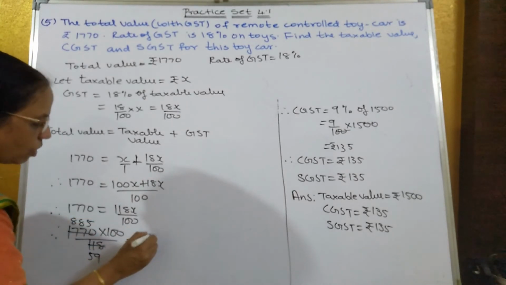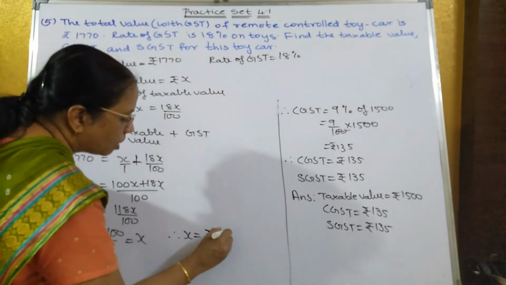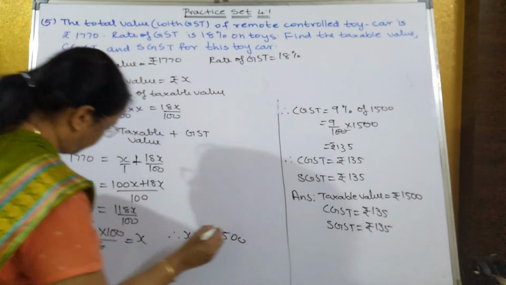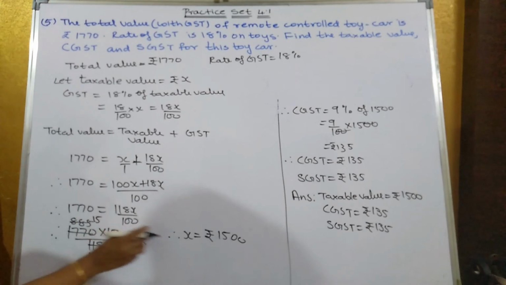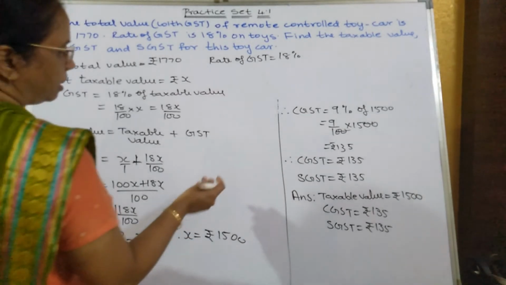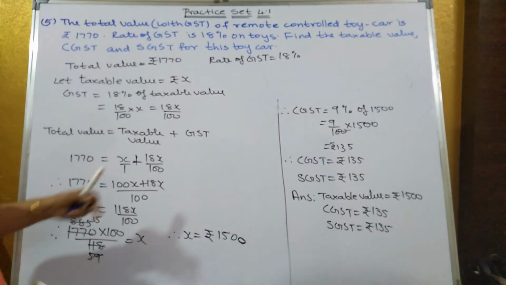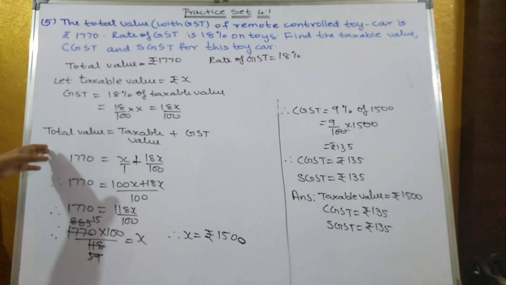Answer will be what? Therefore, x is equal to how much? Rupees 1500. When you divide this, what you'll get? 15. So 15 into 100 is 1500. The previous method also we had got 1500. Rest all is same only. So this method also you can do, or the previous one also you can do. Any method you can use.